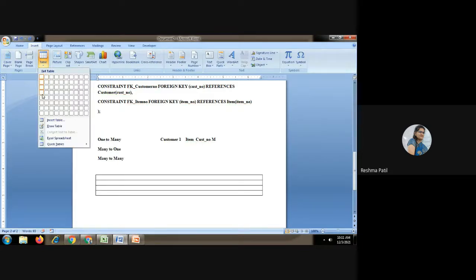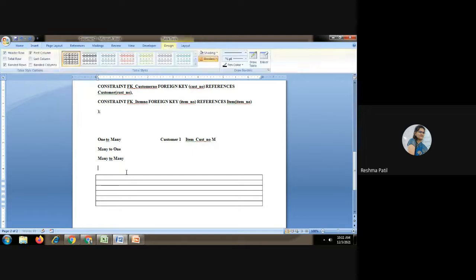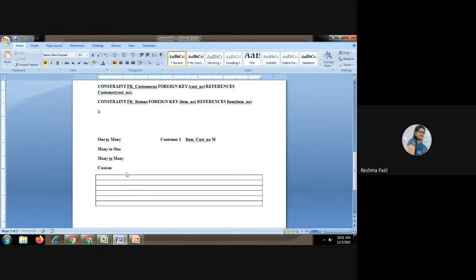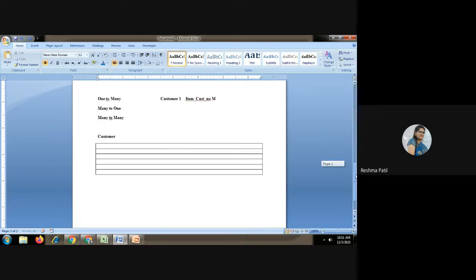This is your customer table, showing the relationship one to many, many to one, many to many. So first we are checking for one to many. So this is your customer. So first number, then first name. In this way you have to show the relationship.